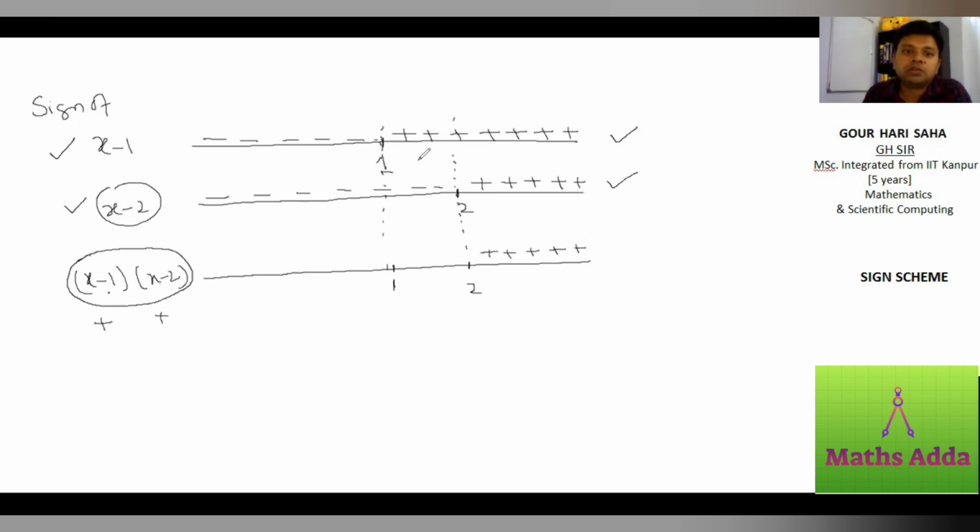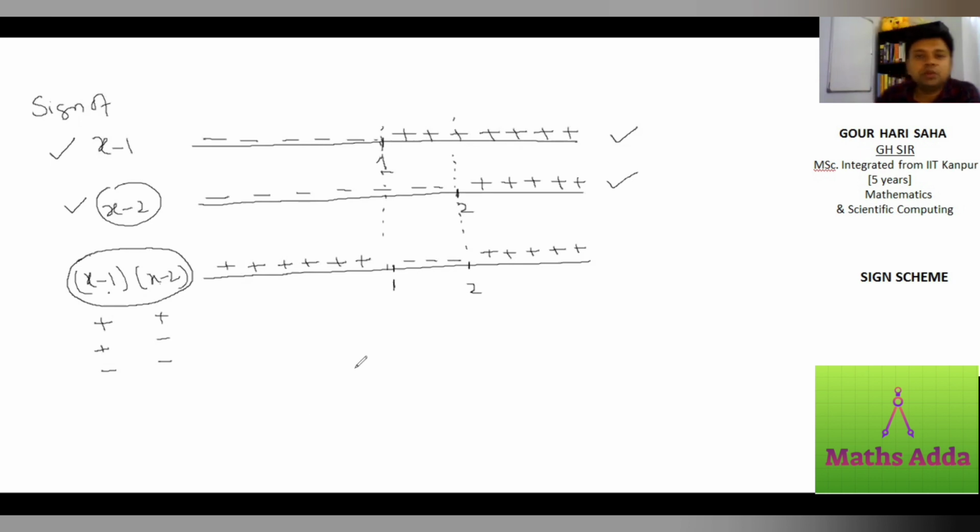Between 1 and 2, x minus 1 is positive, x minus 2 is negative, so the product is going to be negative. Now on the left side of 1, both x minus 1 as well as x minus 2 are negative. So negative into negative, what is the product? It's positive.